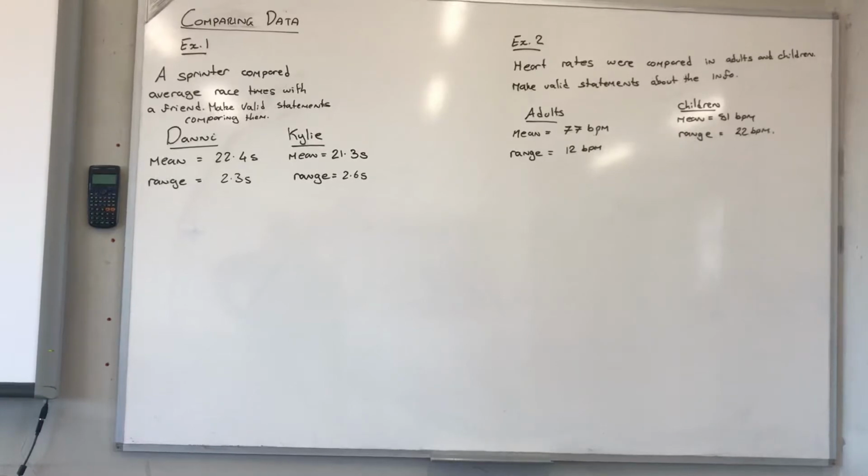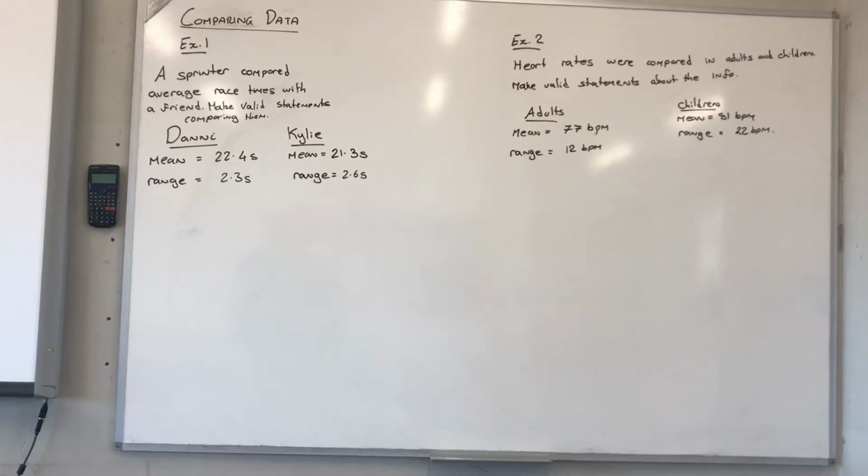Looking straight away at the means, Danny is at 22.4 and Kylie is at 21.3. Considering this is a race, we want to be faster. So we can read off that Kylie has a faster mean, so she is doing better on average than Danny. I can write that, and note the important thing I just said: on average.